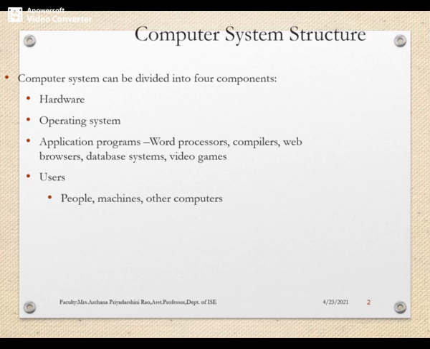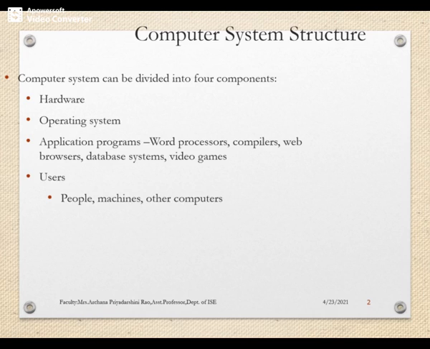The hardware consists of memory, CPU, ALU, I/O devices, peripheral devices, storage devices, right? And on the program side, we also have system programs and application programs. System programs consist of compilers, loaders, editors, OS, etc. And application programs consist of business programs, database programs, word processors, video games, etc.